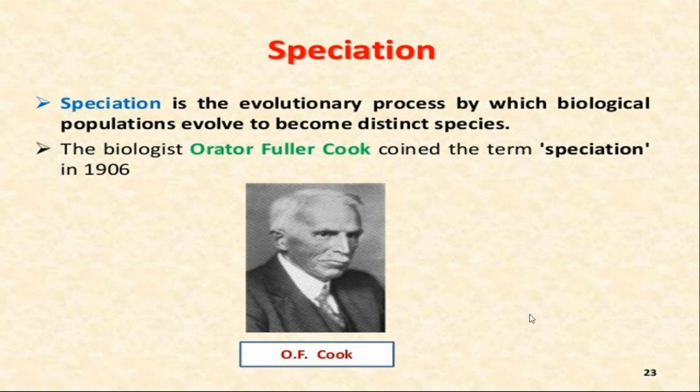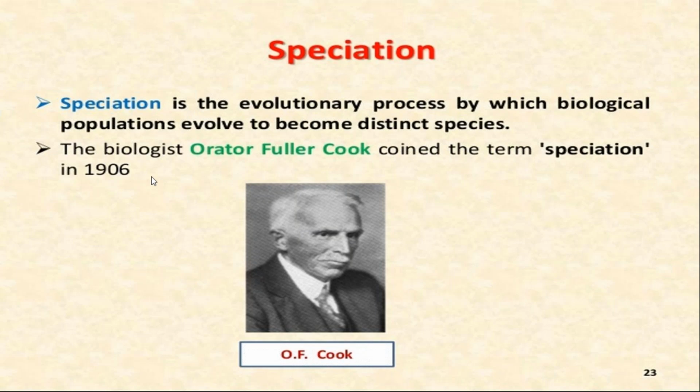What is speciation? Any one of you can tell me what the process of speciation is? Yes, very good. Speciation is the process in which the formation of new species takes place. The process of formation of new species is known as speciation. And this process of speciation is also an evolutionary process. After so many evolutions, so many changes, this process of speciation takes place.